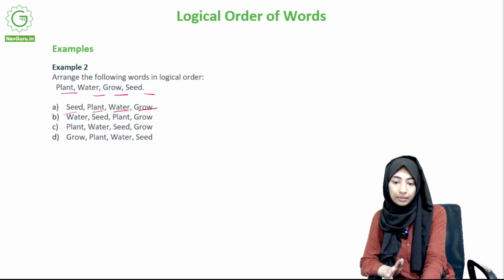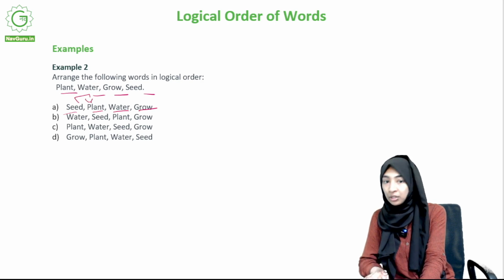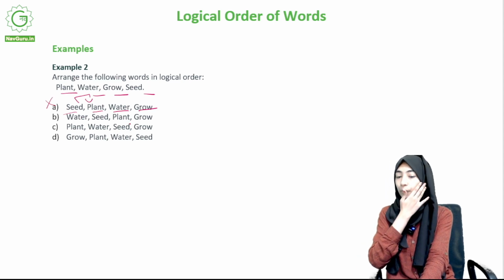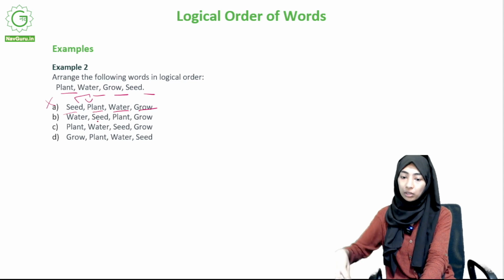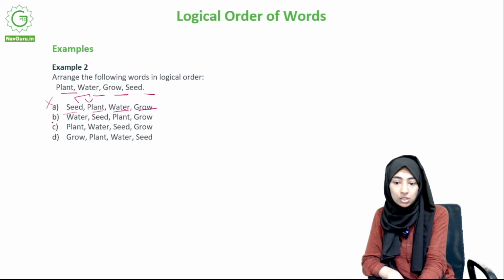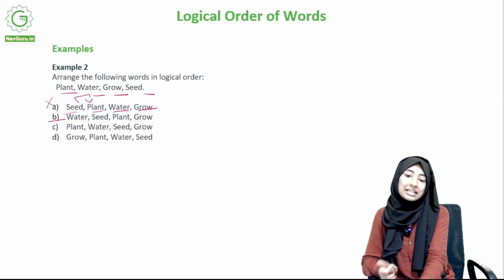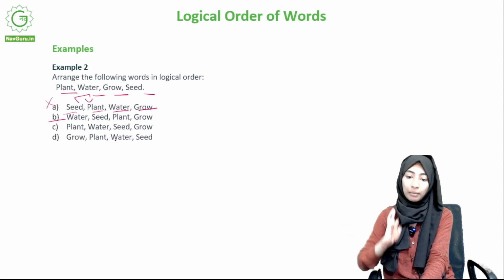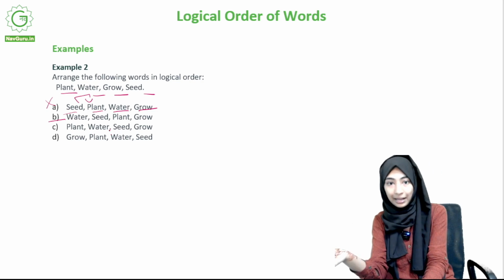This does not seem right, because for a seed to become a plant, you need to water it. So water cannot come third. So no. Water, seed, plant, grow. This could be. You water the seed and then it becomes a plant and then it continues growing. So this could be an option. Plant, water, seed, grow. This definitely cannot be, because seed cannot come after plant.